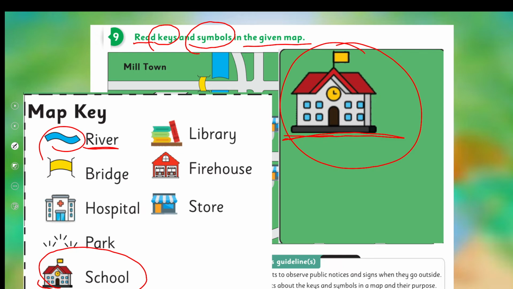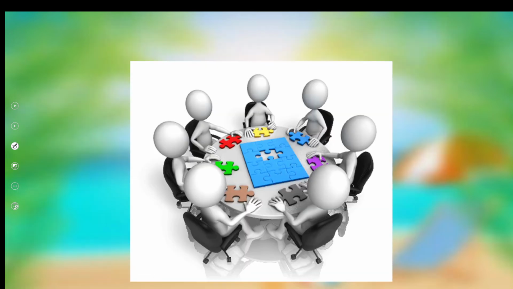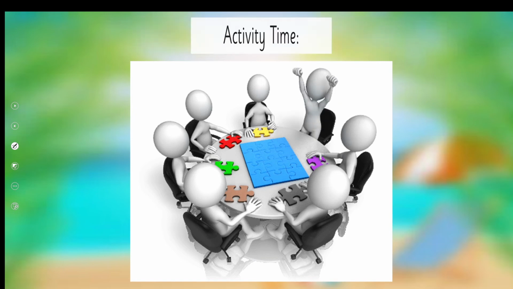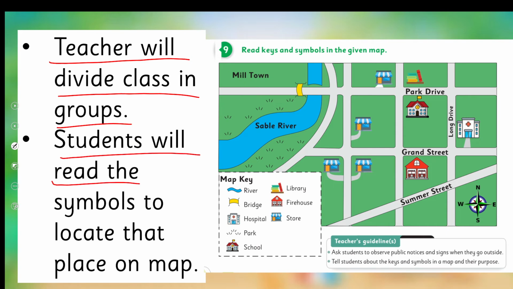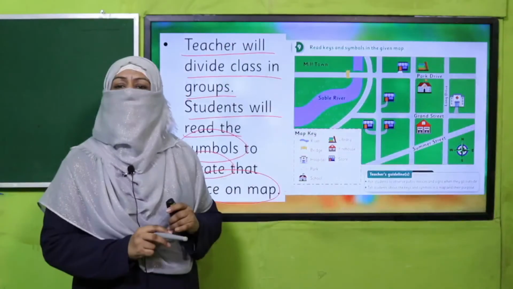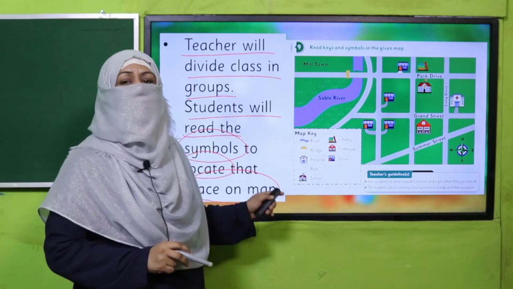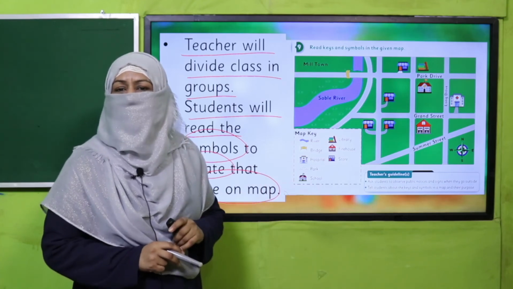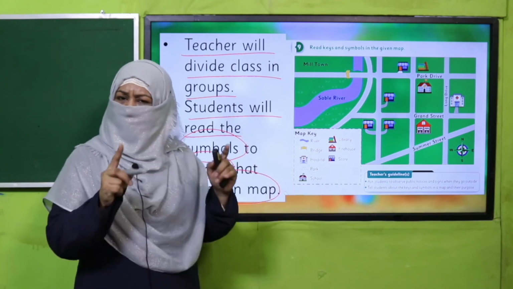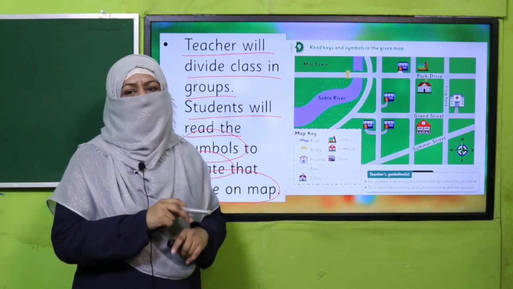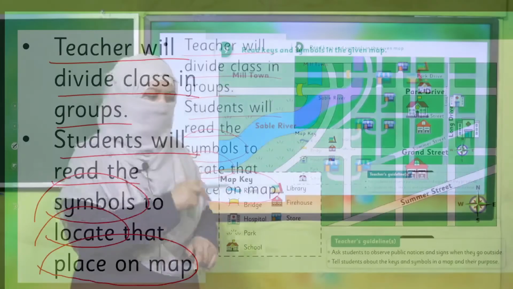So let's further read it through an activity. What we are going to do, all of you will keep looking at this picture and teacher will divide class in groups. Students will read the symbols to locate that place on the map. The way I find a place, teacher will tell you, you will find that place, you will tell the symbol and the name for that symbol. Okay, so pause the video, read the map thoroughly, every one of you will participate, and after completing the activity, please come back.